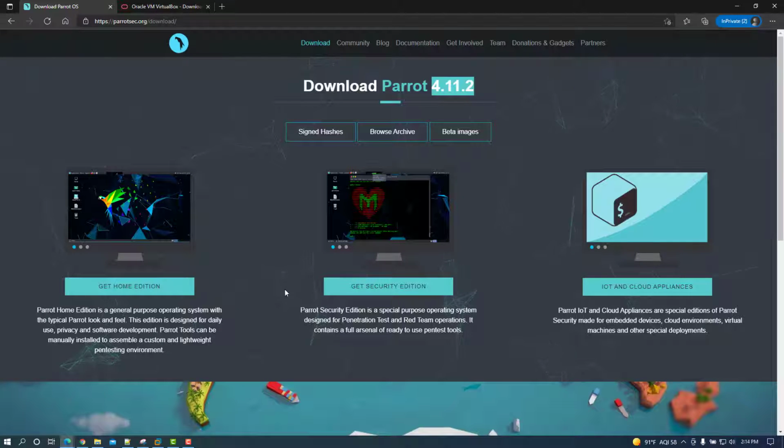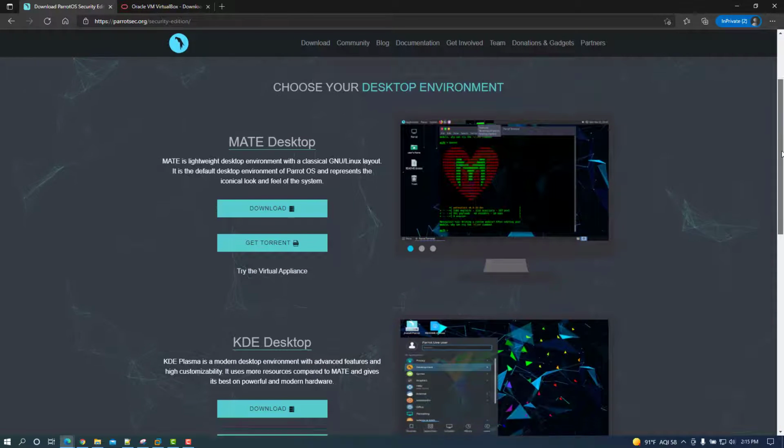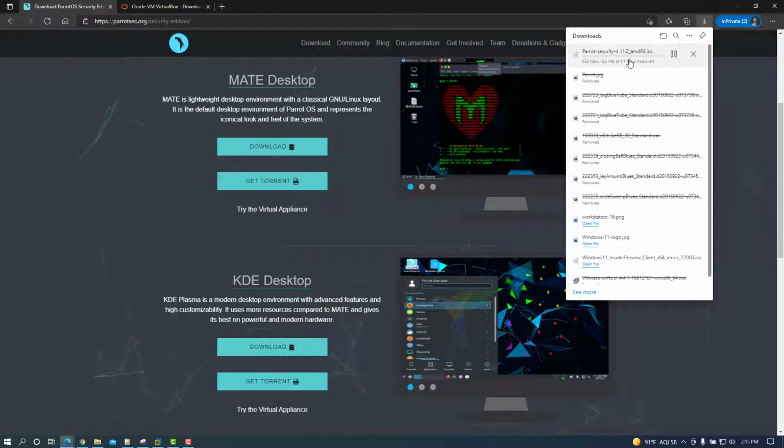To get started, what you would want to do is go ahead and select your version. This particular issue that we're going to be demonstrating here today will occur on each of the versions, but I'm just going to use the Security Edition version here. Just select on that button, and you're going to have a couple different options. One's going to be the Mate desktop, and one's going to be KDE. You're going to have download of the actual ISO.